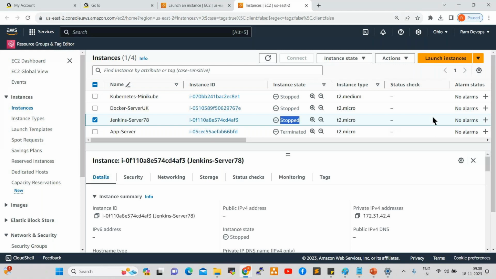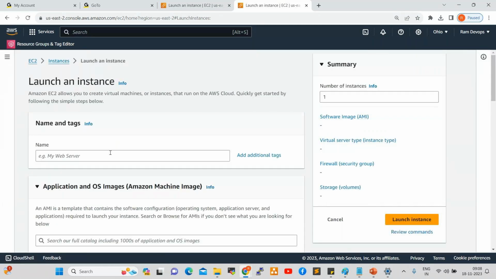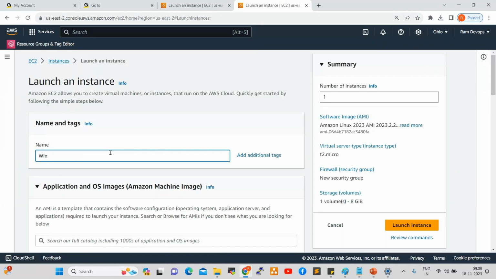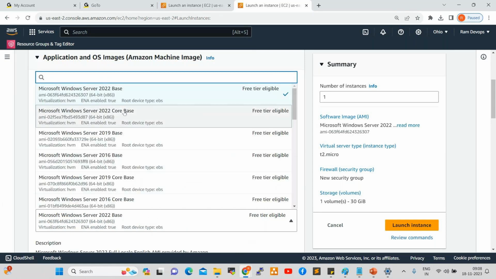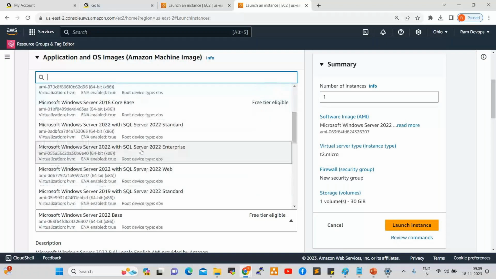Okay, yeah. So click on Launch Instance. Now I want to create a Windows Server. Here I can select Windows. These are the free tier eligible: 2022 base and core, 2019 base, 2016 base, 2019 core base. These are all free tier. See here, these are not free tier. Whatever free tier servers are there, those we can create here. Otherwise, charges will be applied.